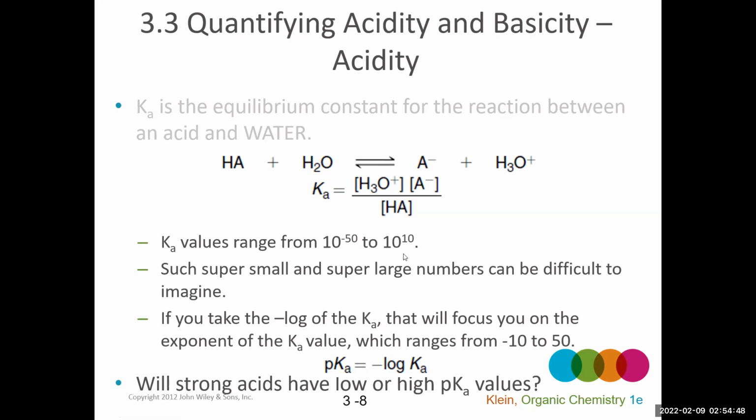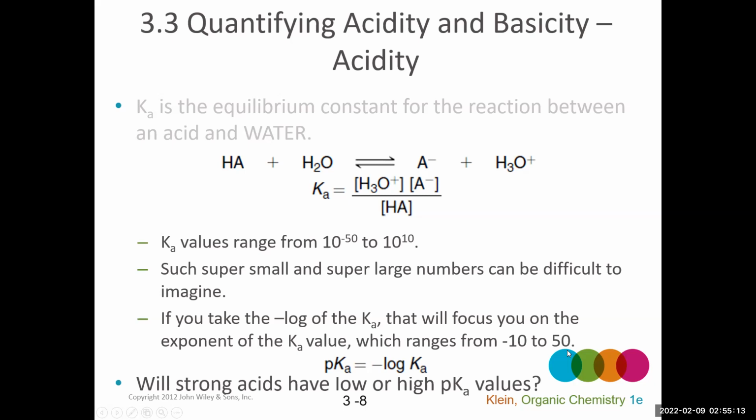And these sorts of super small and super large numbers can be difficult to imagine the difference between. So that's where pKa comes in. pKa is just the negative log of the Ka value, which basically allows you to focus on the exponent of the Ka value. And we end up with pKa's that range from negative 10 to 50.